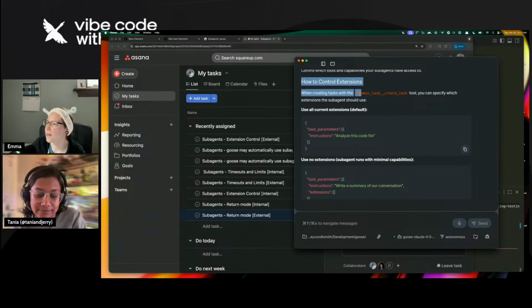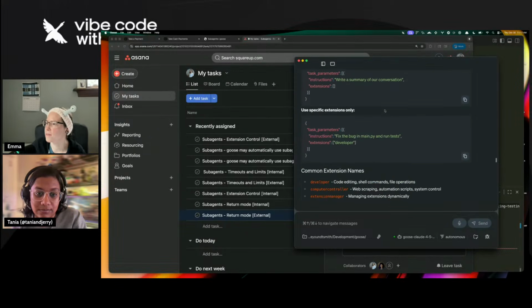Yeah, so this specifically, how to control extensions. You don't specify which extensions. Goose does.